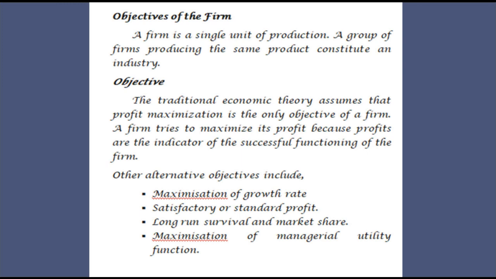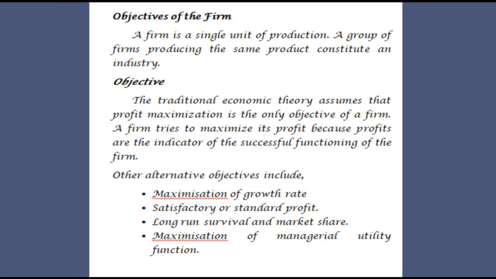These are all the objectives of a business firm. So ultimately, what the business firm aims for are these things. First one is maximization of growth rate. Growth rate means how they are growing in the business. They want to maximize that. The second one is satisfactory or standard profit.